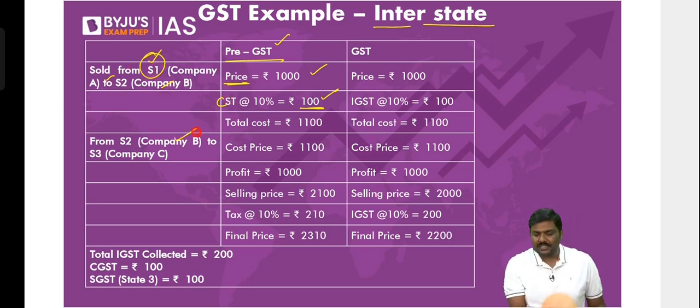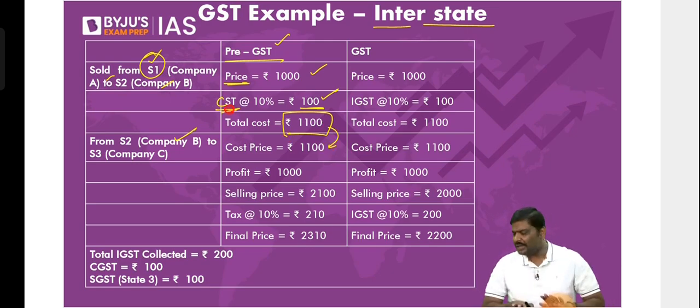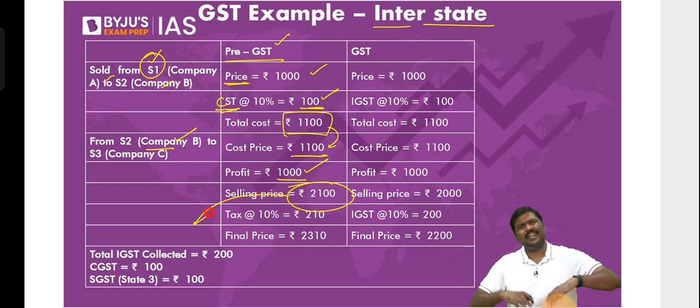Imagine your company B, you'll purchase the raw material at 1100 rupees. Now, will you get 100 rupee input tax credit? You already know the answer. Will you get the CST 100 rupee back? No, you will not get it. So what will happen? You will consider the cost price as 1100. You want to earn a profit of 1000 rupee. Selling price will be 2100. Let's say either you're selling in the same state or another state, doesn't matter.